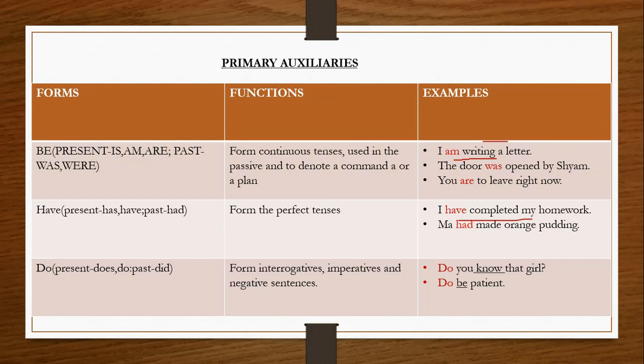Now the form of do. In present, the forms of do are does and do itself, and the past form is did, my children. It is used to form interrogatives, imperatives and negative sentences. Do you know that girl? Do be patient. This is an imperative sentence. So this is how these primary auxiliaries are used. You must learn the forms of be, have and do. Let's move on to our next slide.